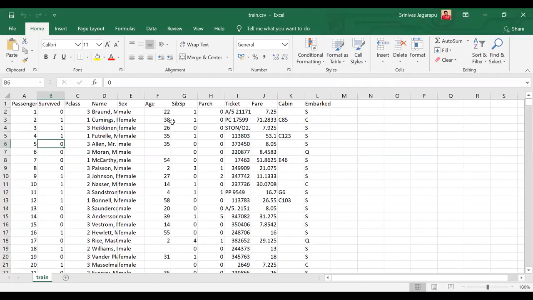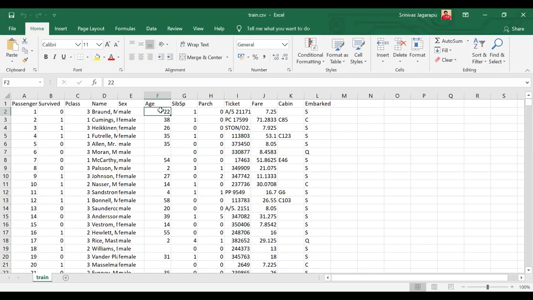So you can see in this case, for example, if the fare is like 1 million rupees or 10 million rupees or something like that, and the age is in the range of 0 to 100, right? So it is possible that fare can actually dominate completely the age feature because the values are not at all comparable. One is in the millions range and another is in the hundreds range, right? So you want to do some transformation on top of that. These kinds of things come under transformation.